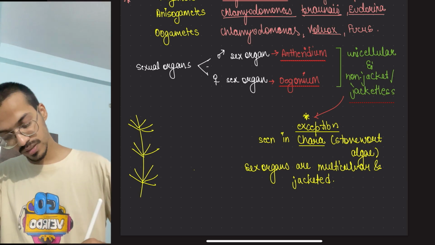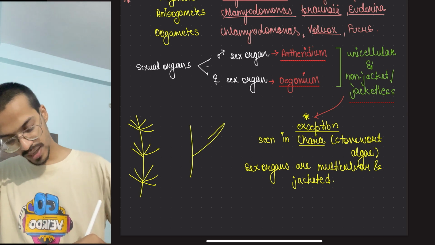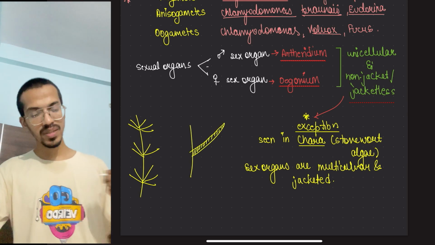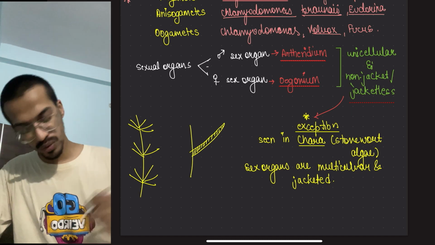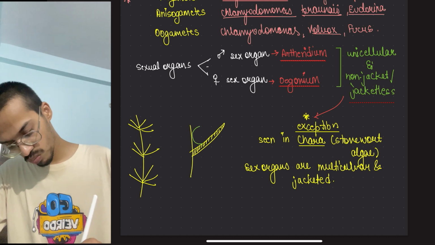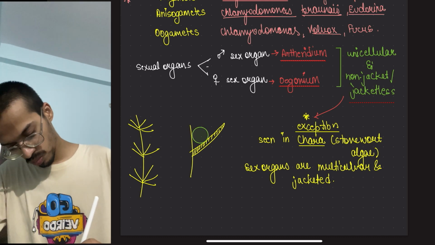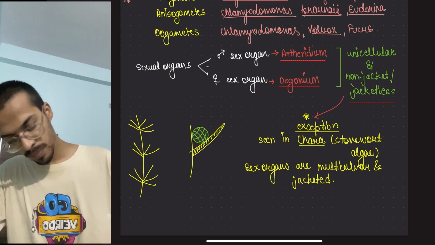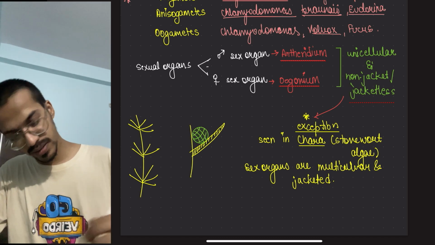If this is one such petal, the male and female structures would be present on it. First I am making the male structure. It is present something like this.